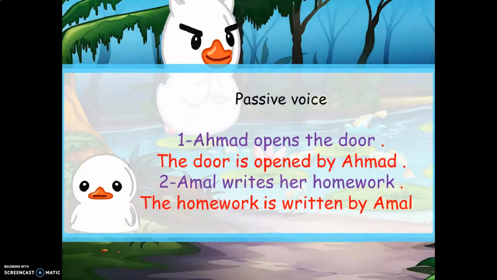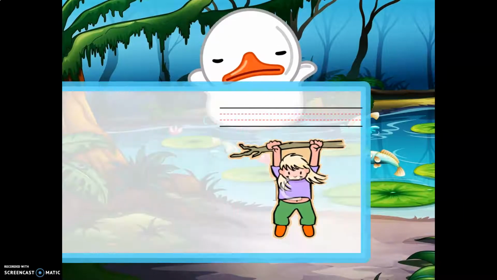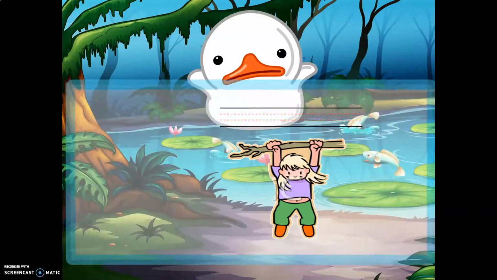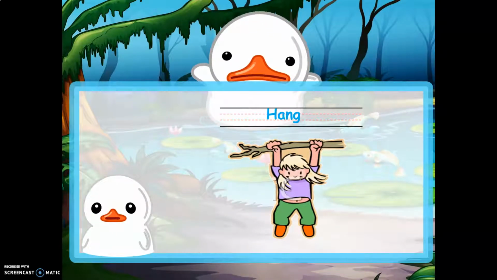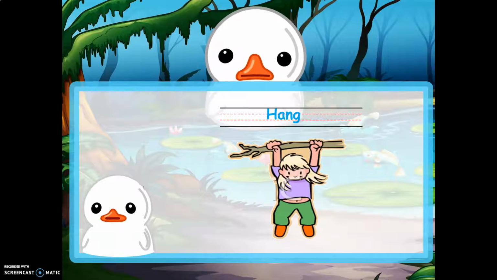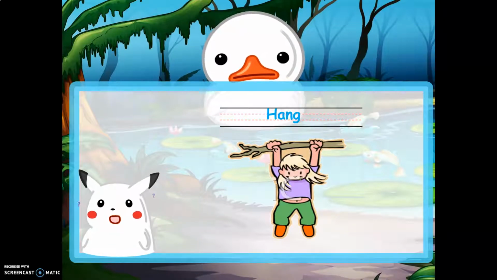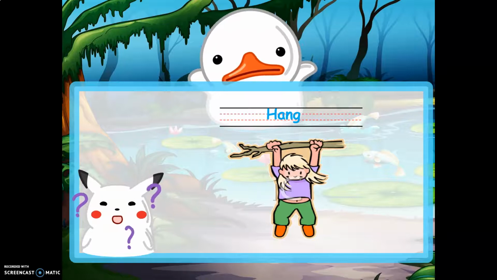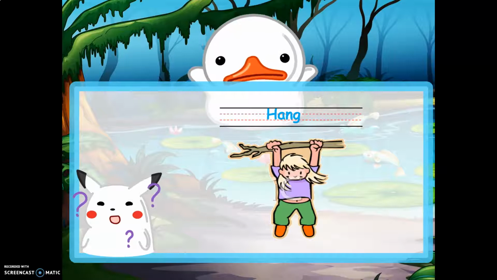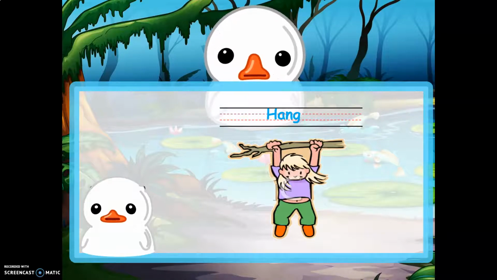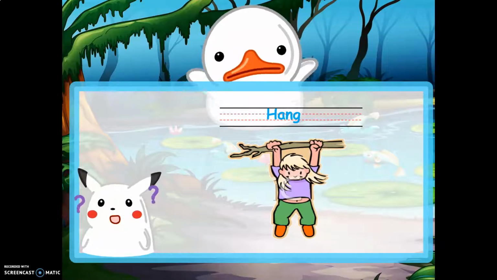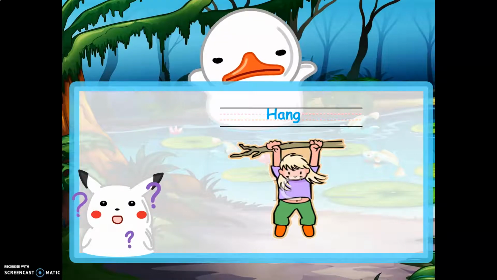Okay? Now I will start giving you the first word in my lesson today, which is hang. Hang. Hang is a verb. The word hang, H-A-N-G. The girl is hanging on the tree. H-A-N-G. This is a verb. So the first verb in my lesson today is hang.